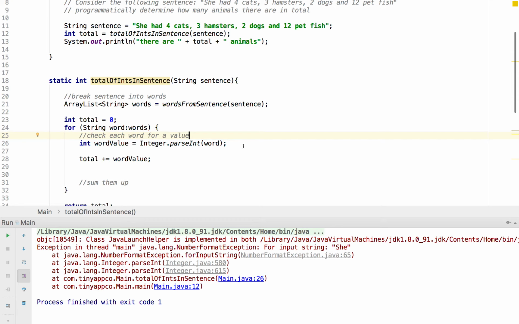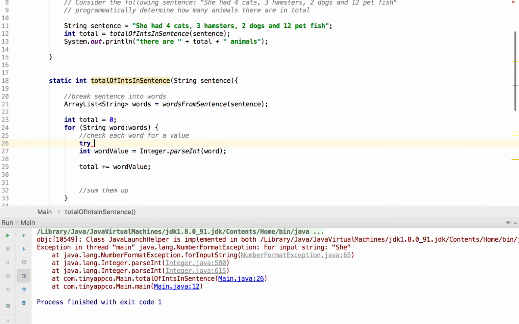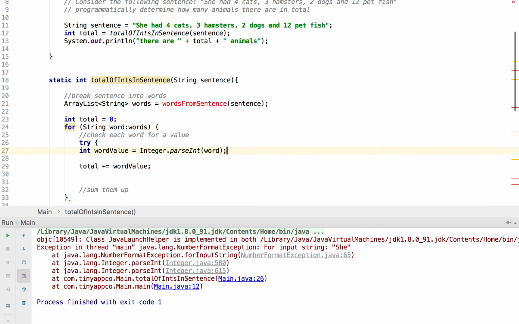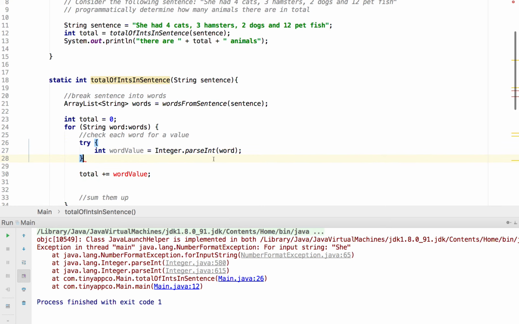A better approach might be to actually check each character in the word and see if it's numeric. It's a bit more effort, but it would potentially be slightly quicker. But we'll put it in a try catch block for now. So we can say try, and we'll try this here. If not, we can catch the exception. I'll call it ex for now. We don't actually need to do anything.